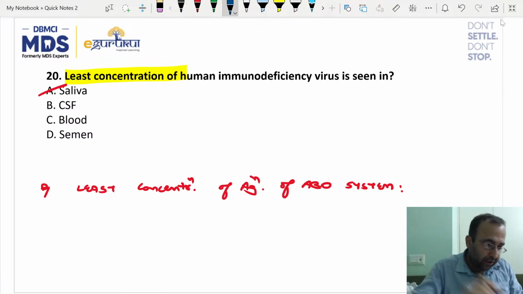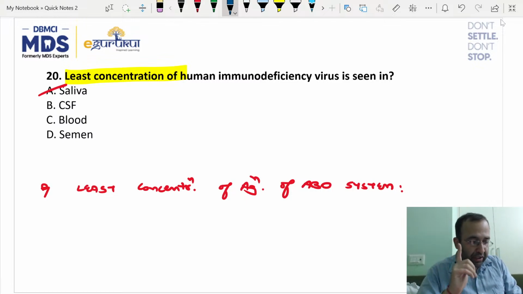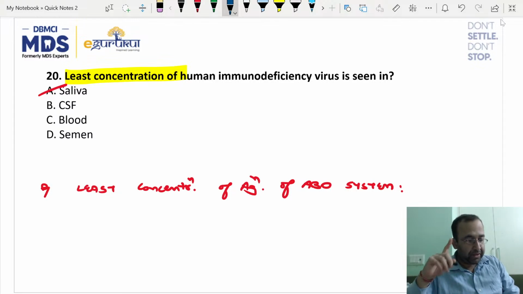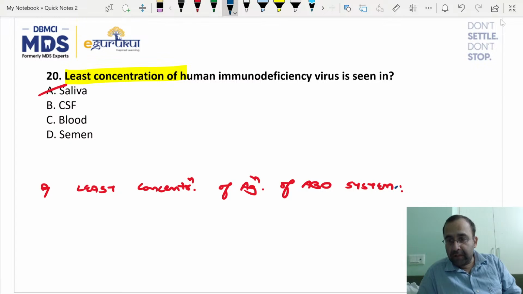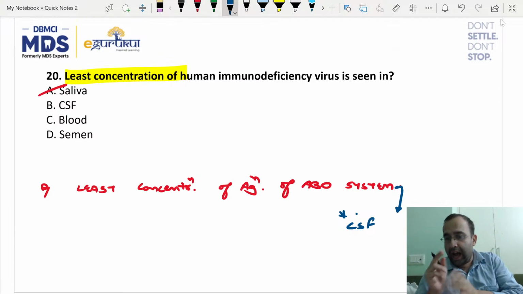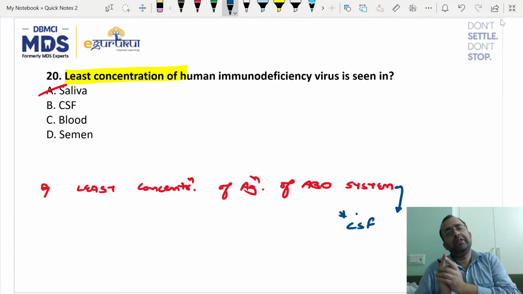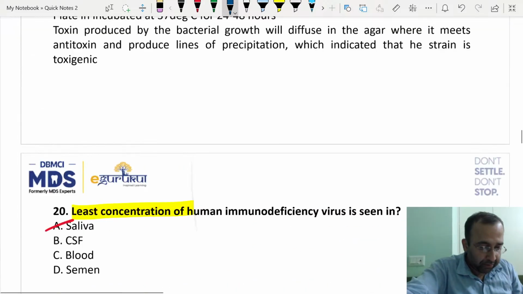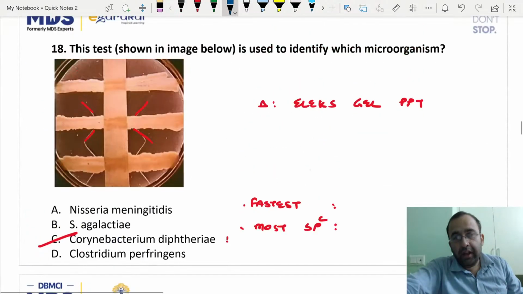LSS is fast, I agree. For Corynebacterium diphtheriae, Loeffler's serum slope is fast. Which is most specific? Least concentration of antigen in the ABO system is in CSF. So when the question is asked, do not get confused between these two options. HIV, least is saliva. Antigen of the ABO system, least is CSF. Two important points.